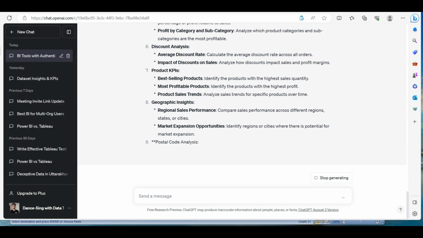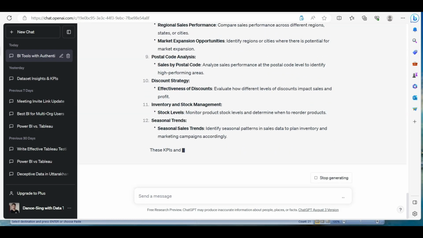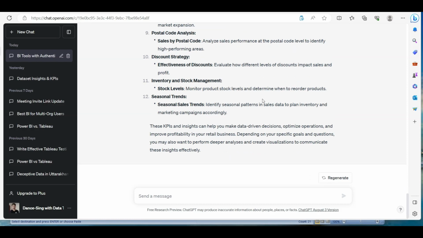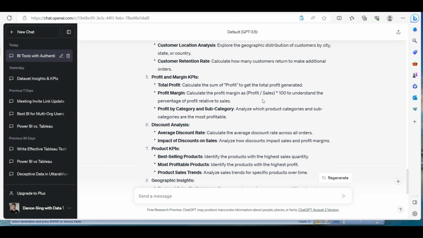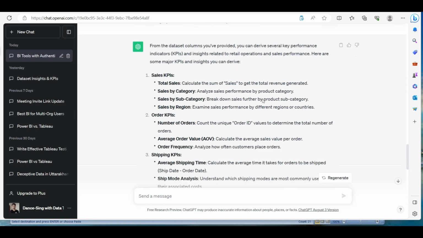So let us first wait for the complete execution of the same. Here you go. That's nice. And we'll try to compare this with the official Tableau story that is created by Tableau itself. So it says sales KPI, total sales, sales by category, subcategories, and sales by region.